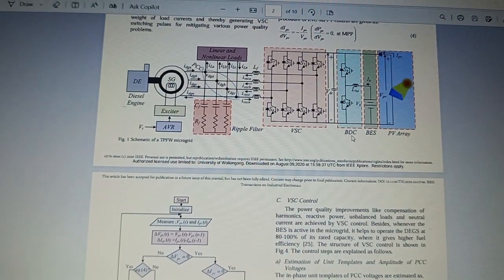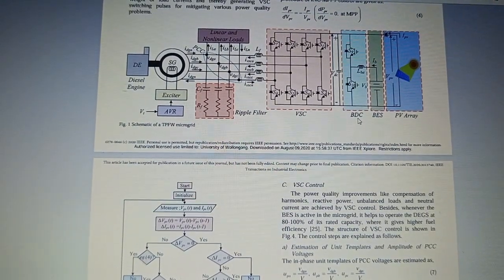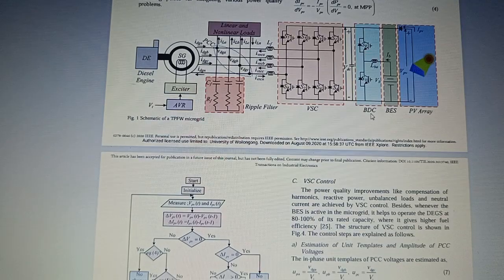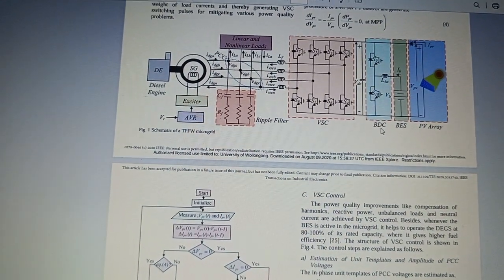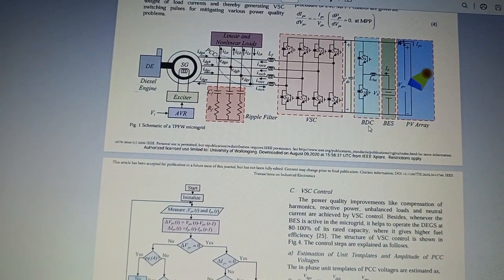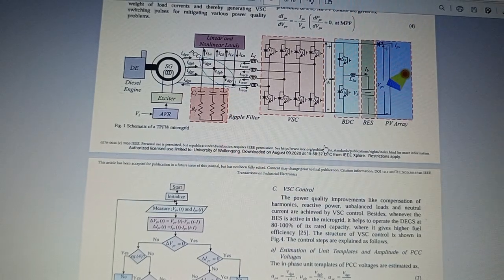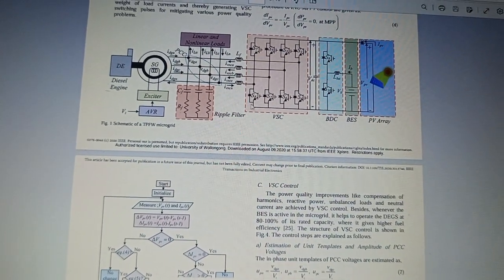Okay, so what the bidirectional DC to DC converter can do is convert the variable DC supply into fixed DC. Means non-constant into constant power supply. But one more drawback is there: non-continuous into continuous power supply, that is impossible with the solar panel.